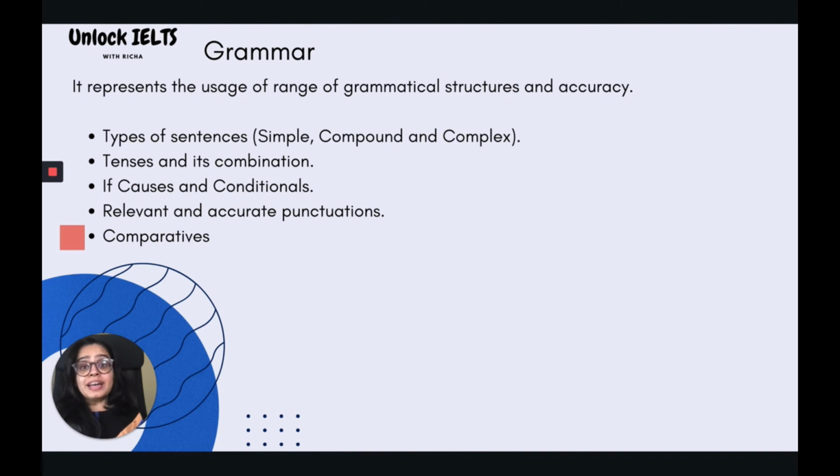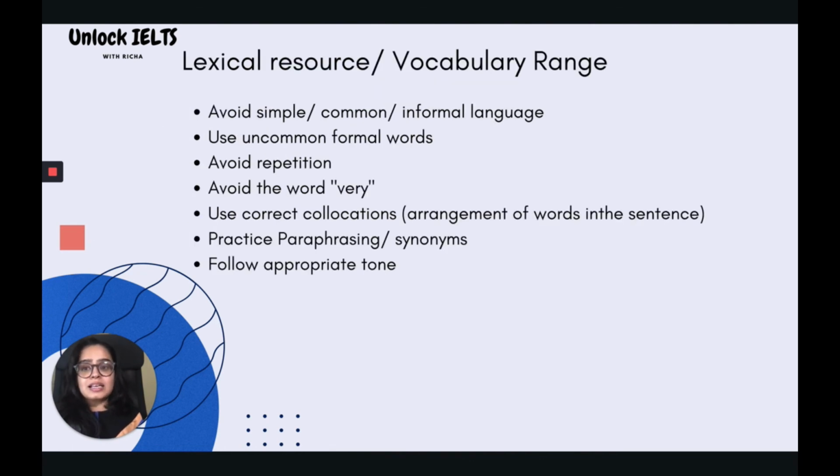In order to get at least band 7 in your writing section, it is really very crucial that you introduce yourself to a different range of grammatical structures and practice them while writing your essay, letter, or summary question. Lastly is the lexical resource or your vocabulary range.